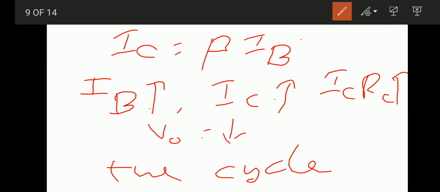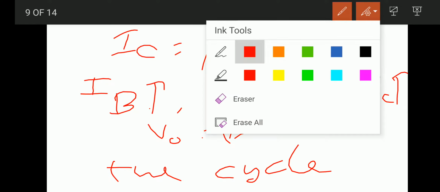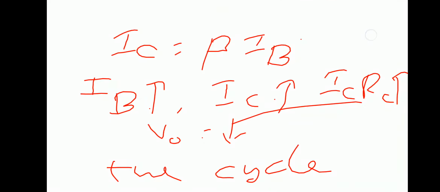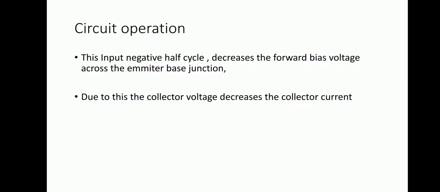In the negative half cycle, that means when the negative half cycle of the input signal is applied to the base terminal, the base current IB is decreasing. That means IC is also decreasing.